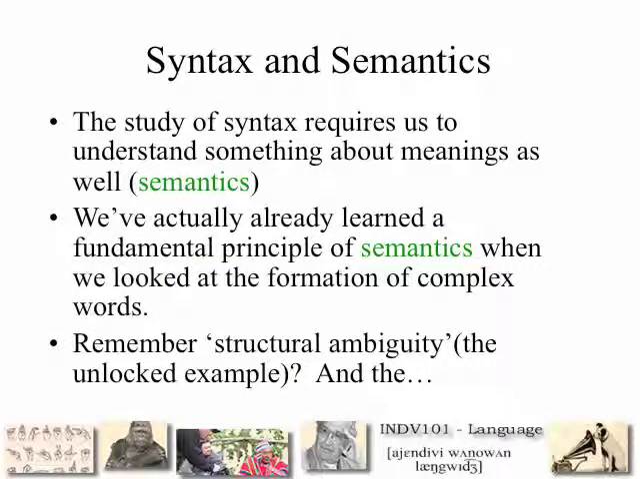Knowing something about syntax means we also have to know something about semantics, which is the study of meaning. You should have already learned one of the fundamental principles of semantics when you looked at the formation of complex words. If you remember an example, unlockable, there is a structural ambiguity in that word. It has two meanings depending on which order you put its parts together.